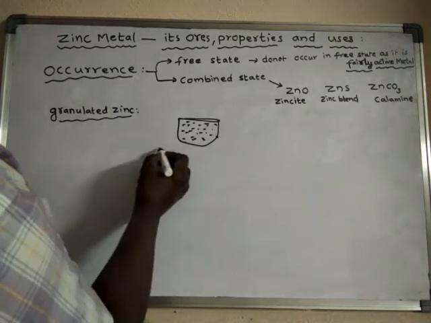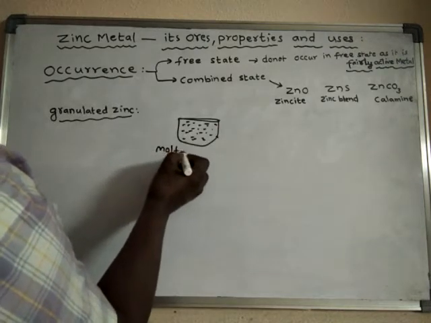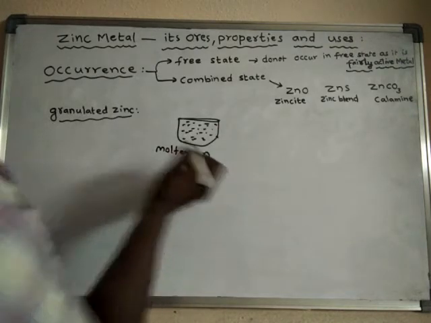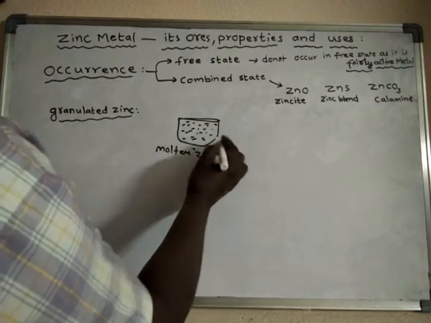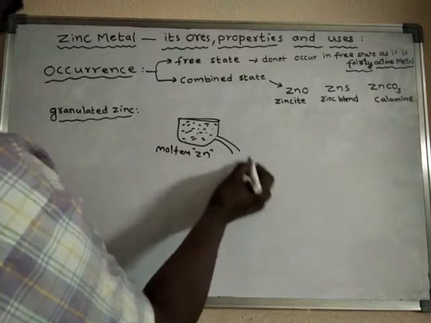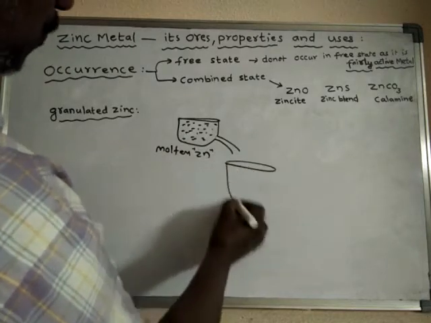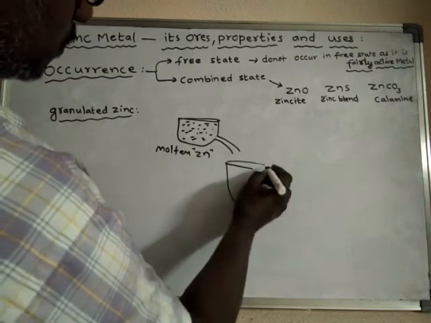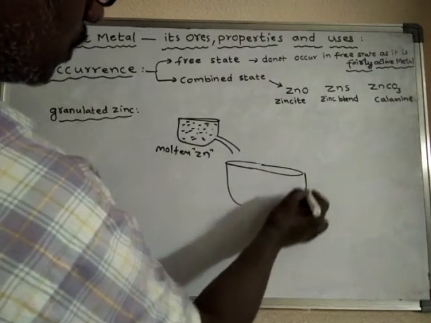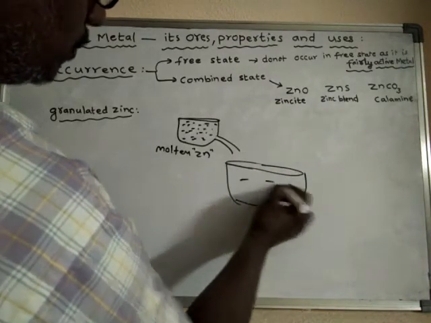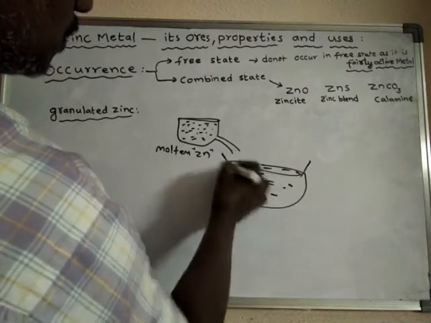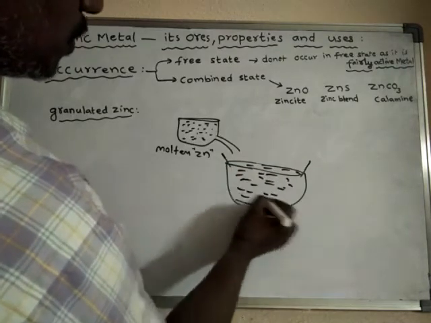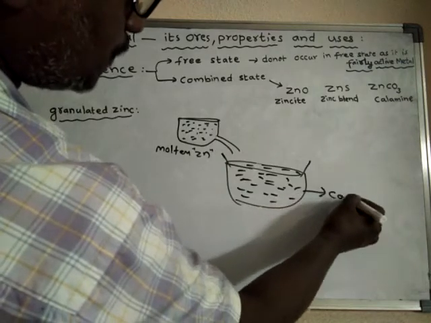When this molten zinc is poured into cool water, what happens?